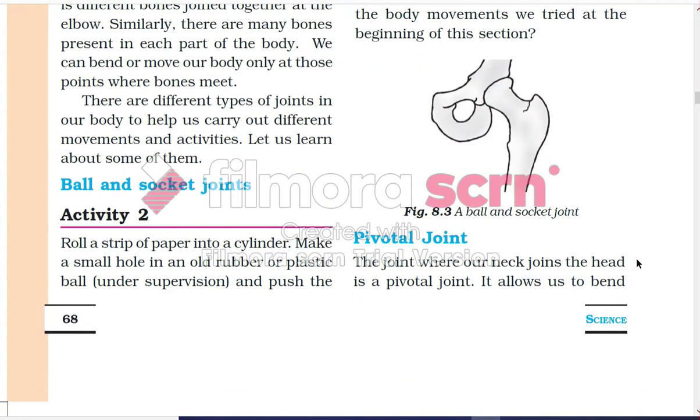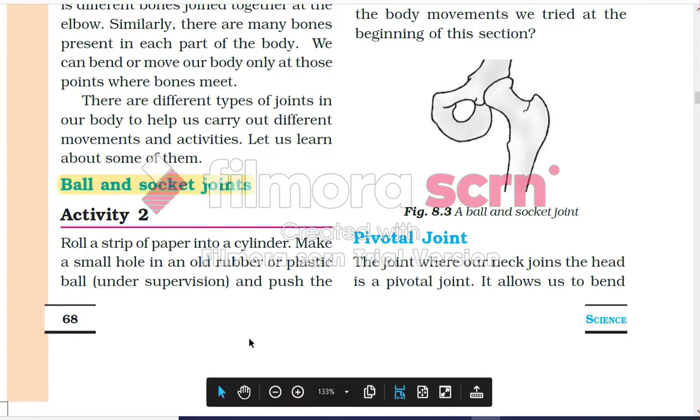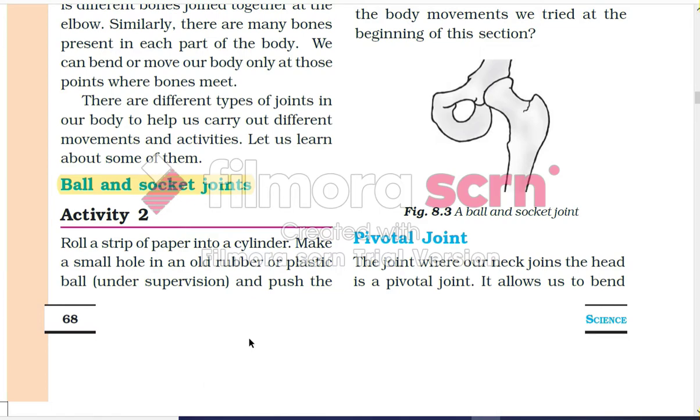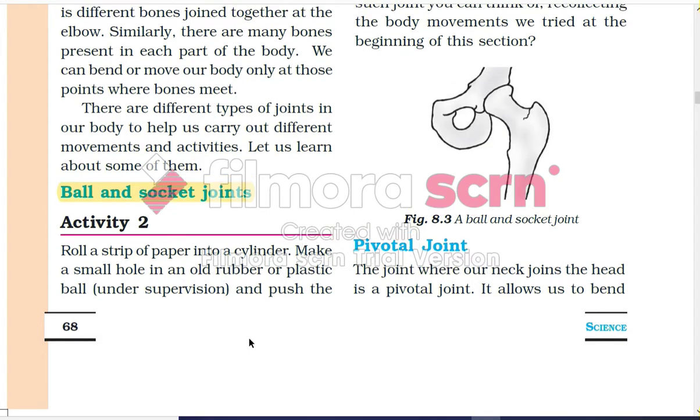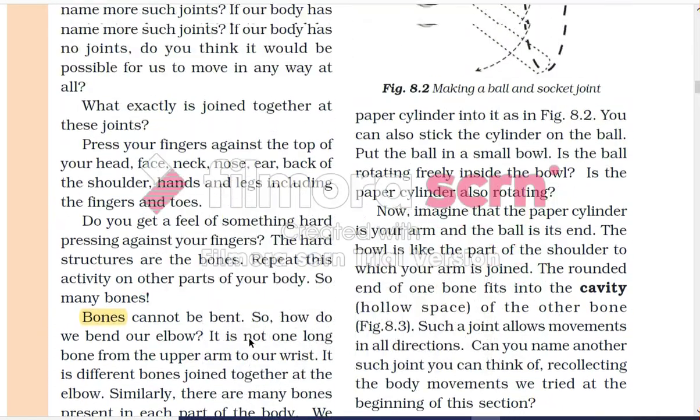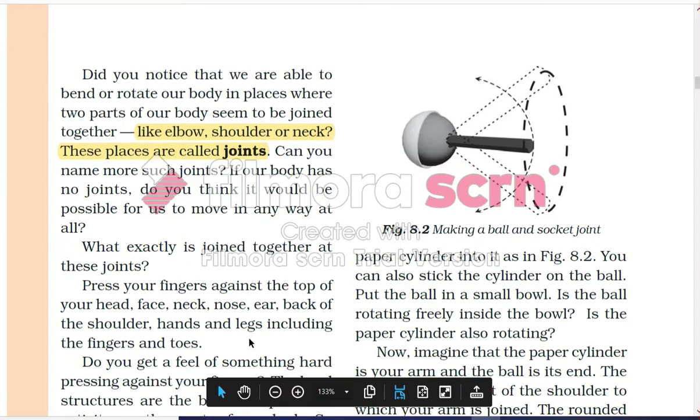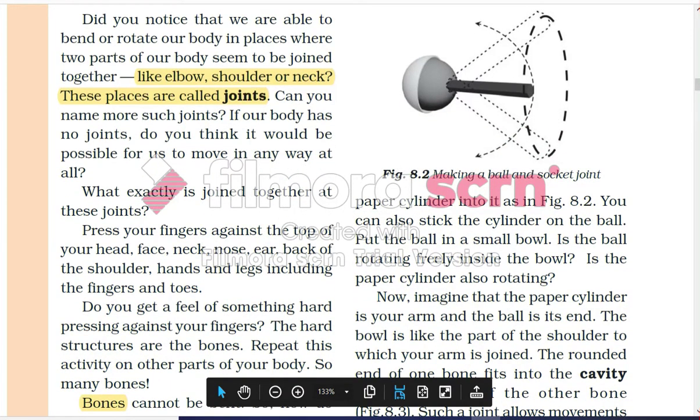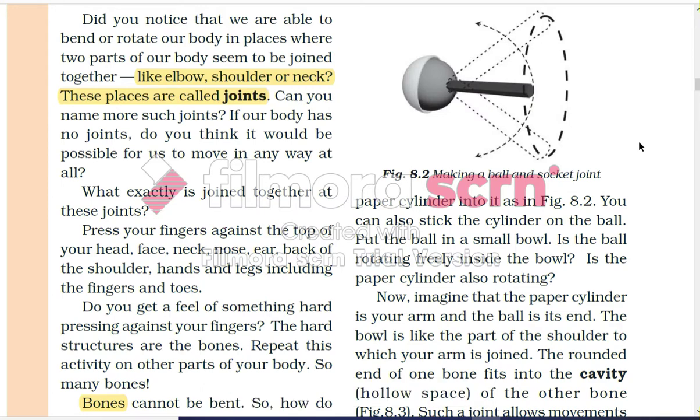Let us learn about some of these. First is the ball and socket joint. This is the first joint that we are going to talk about. Roll a strip of paper into a cylinder. Make a small hole in an old rubber or plastic ball under supervision and push the paper cylinder into it as shown in the figure. You can also stick the cylinder in the ball. Put the ball in a small bowl.